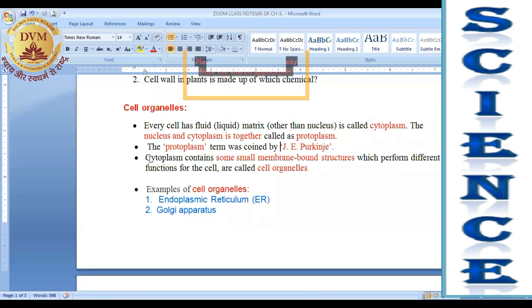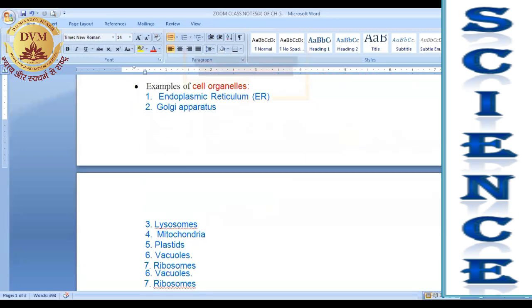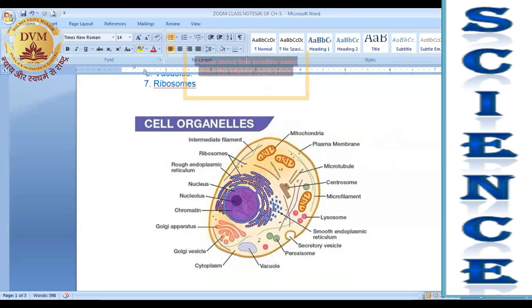Let's come to cell organelles. All of you know that cytoplasm contains some small membrane-bound structures which perform different functions for the cell. And these small structures are known as cell organelles. We can see all these cell organelles in this diagram.